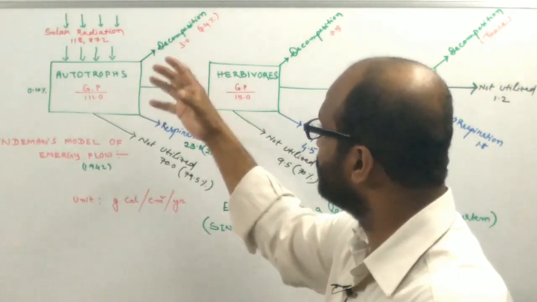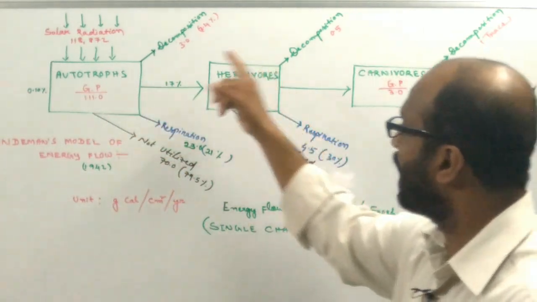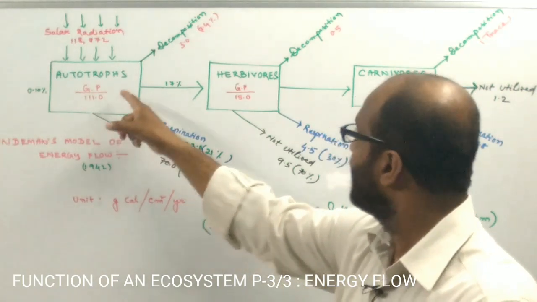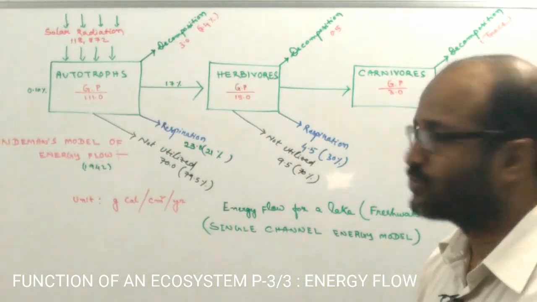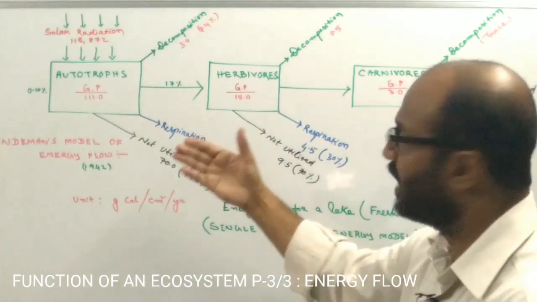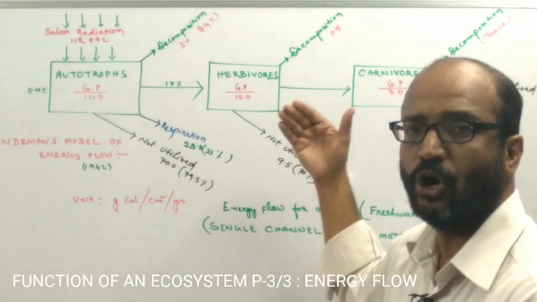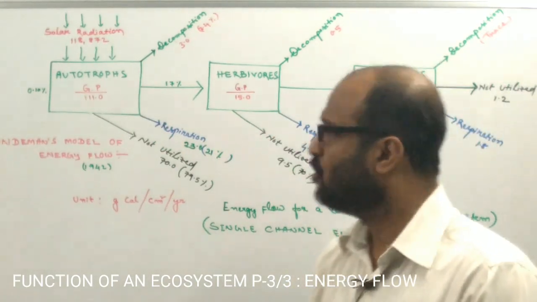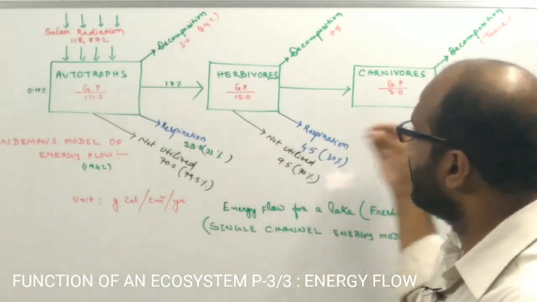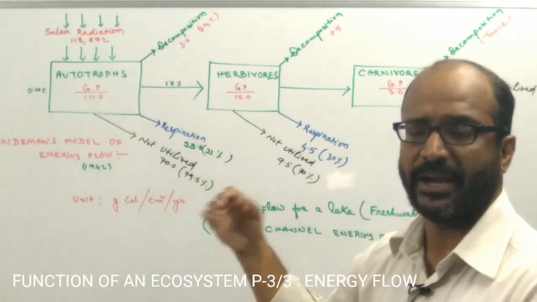Such energy or food is transferred to the herbivores by feeding on grass, and such herbivores become the food of the carnivores. So in this way, the food energy transfers from the autotrophs to the herbivores, from the herbivores to the carnivores, then the top carnivores. So the flow of energy is governed by the two laws of thermodynamics.